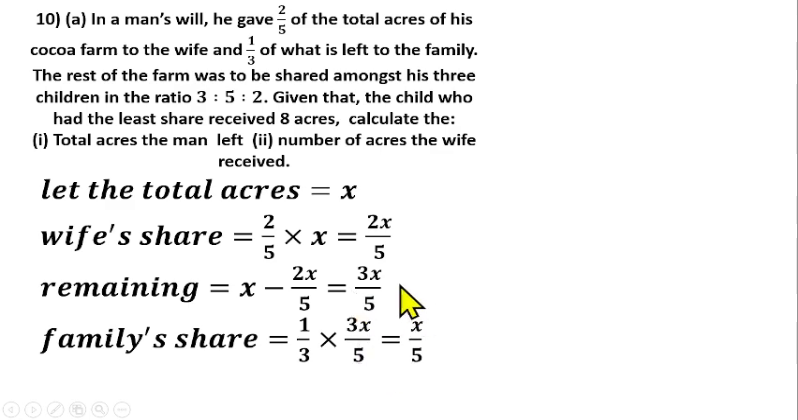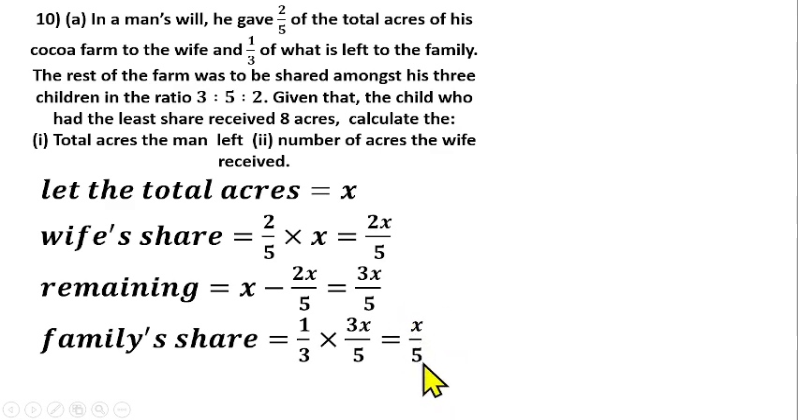Do we understand that? What is left is 3s/5. Then the family now takes 1/3 of that. So we have 1/3 times 3s/5. So 3 can take care of 3 here. We have s/5. So this is what the family share is going to be, or what the family took.